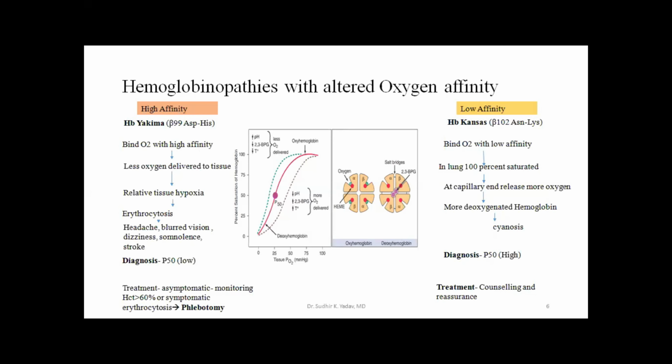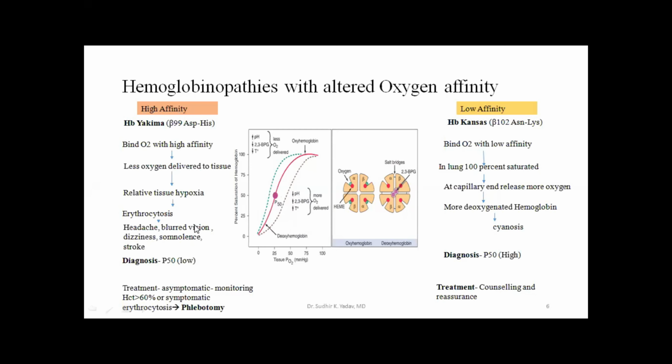If there is a large number of RBCs present, then it will lead to increased viscosity of the blood. So the patient may present with features of polycythemia like headache, blurred vision, dizziness, somnolence, or sometimes he or she may present with stroke. How are you going to diagnose this patient? You should estimate the P50 value. If there is high affinity, then the P50 value will be low.